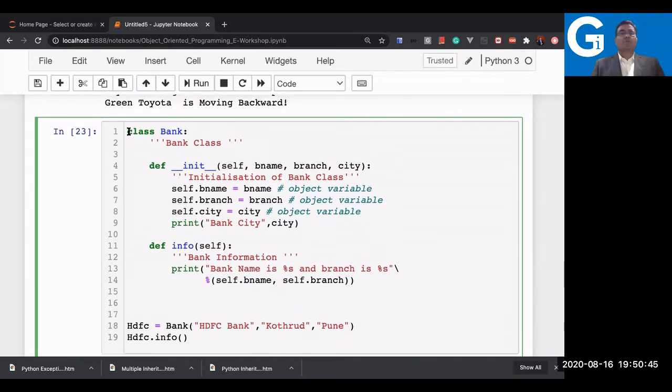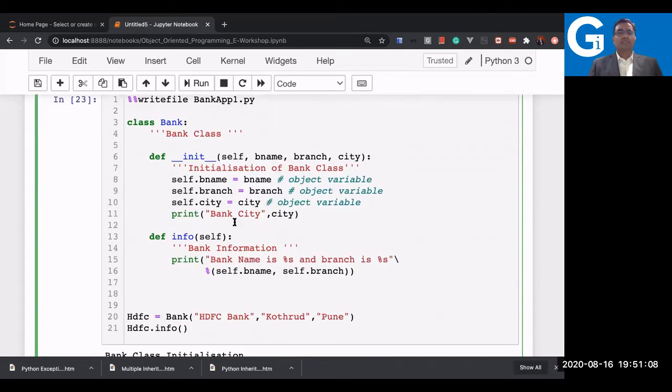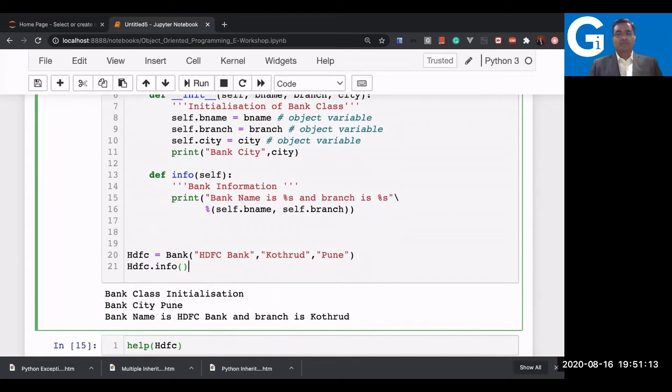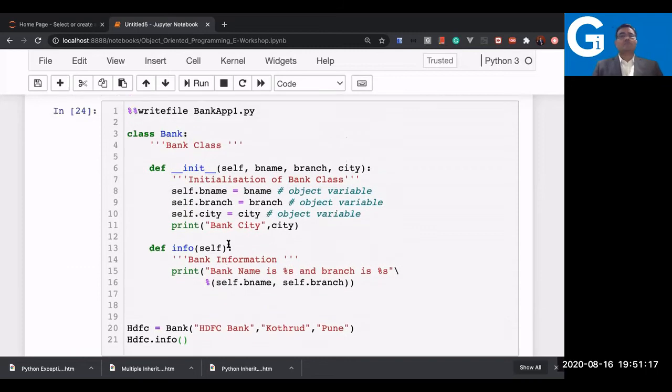Now, can I save this program using Anaconda? Yes, you can, by simply writing the command %%writefile. You can use tab whenever you want to complete the command. And then the name, let's say bankapp1.py, because I have written so many applications using the bank itself. Even I guess bank app will be there. Let us override it. No, it's not there. That's good. So bankapp1.